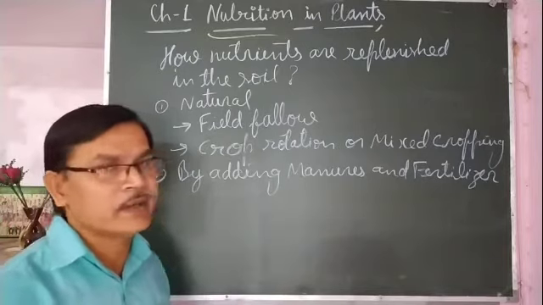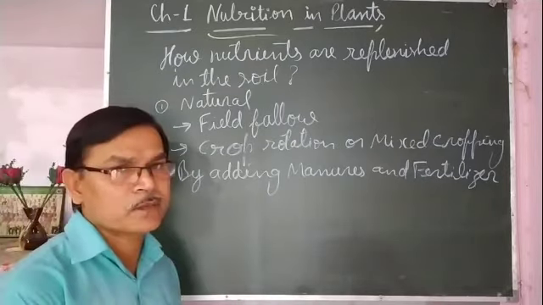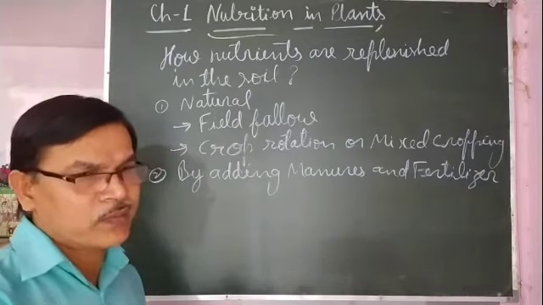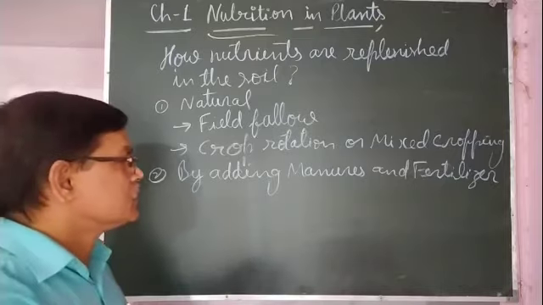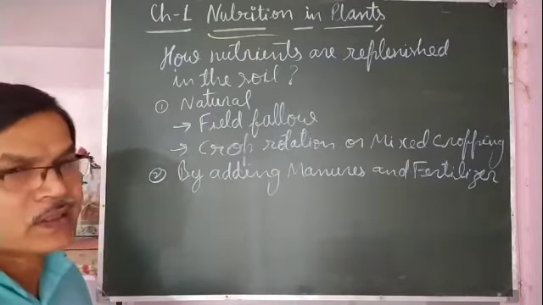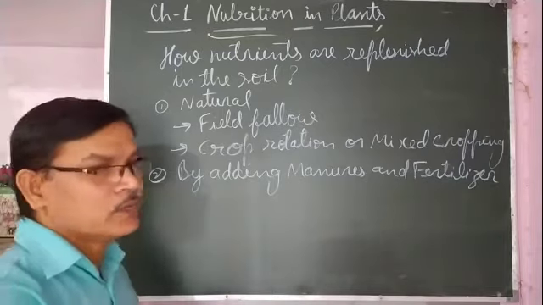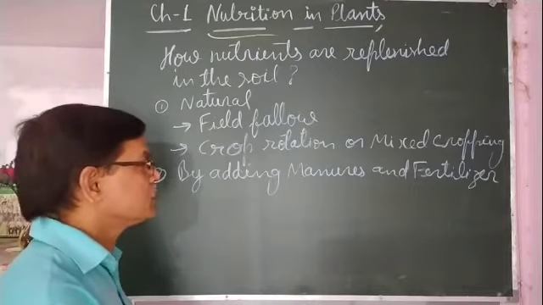Manures and fertilizers are added by the farmers to enrich the fertility of the soil. You may have seen that before sowing the crop, during soil preparation, manures and fertilizers are added into the soil, and in the standing crop also fertilizers are used for the proper growth of the plants. So that helps in enriching the fertility of the soil.